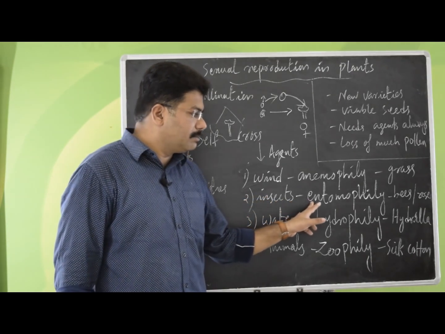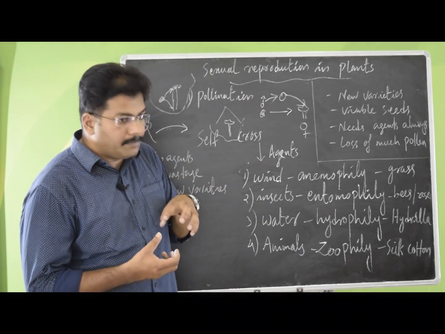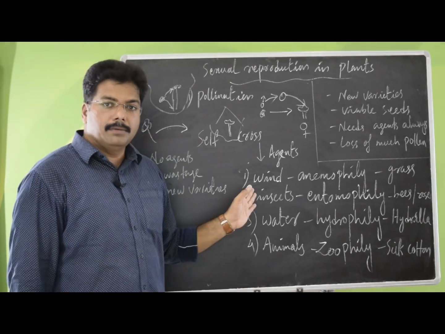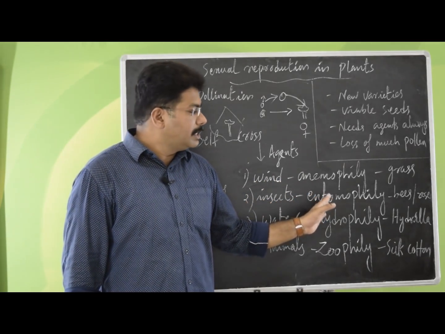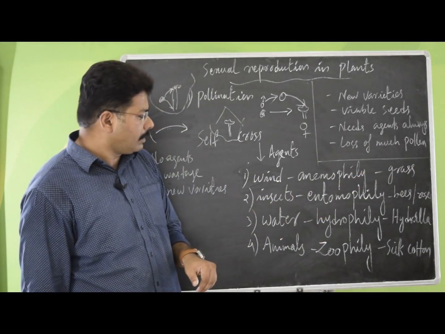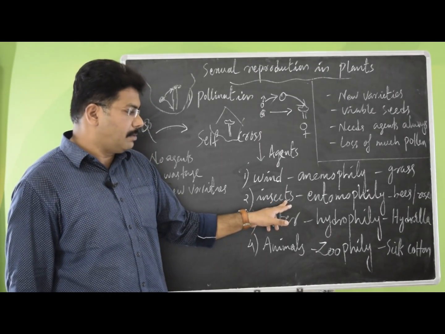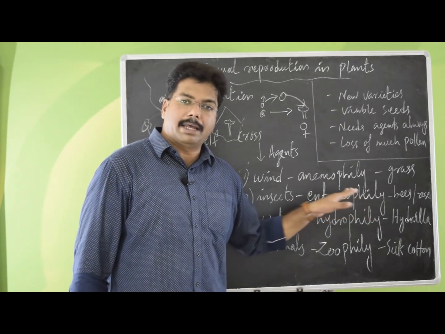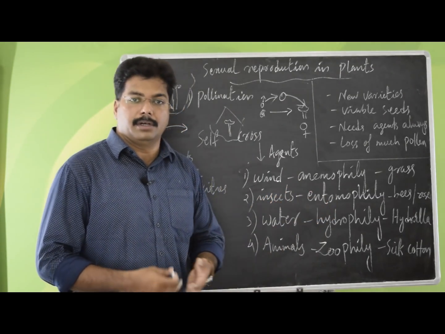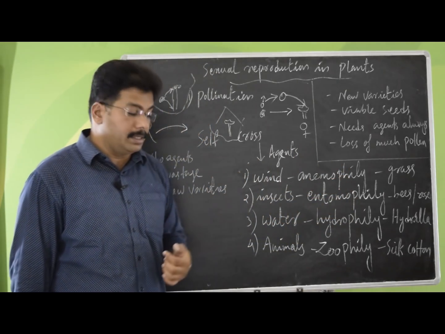Pollination by insects is called entomophily. Example, honeybees. They come to the flowers and take the nectar. In fact, they are carrying the pollen grains also. When they go to the next flower, these pollen grains will be on that particular flower that has a stigma. This way the insects are making the pollen transfer possible. Entomophilic plants will have colorful petals, and they may have nectar, the honey, the sweet tasty nectar, present inside to attract these insects.